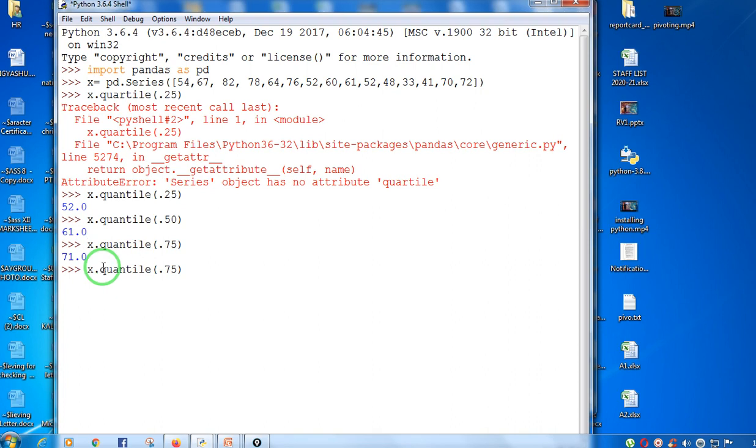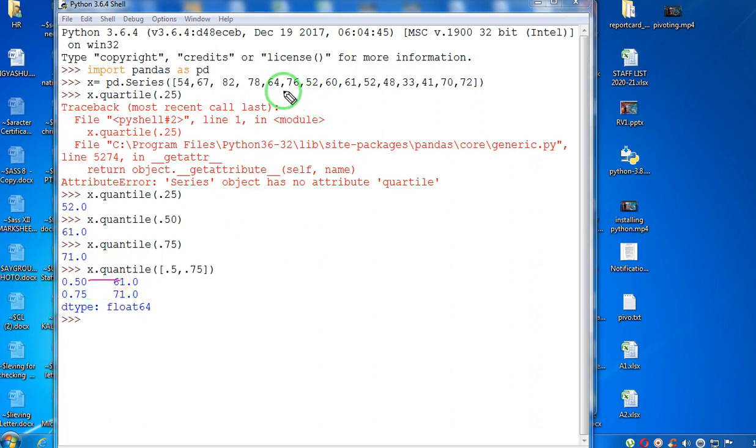If you want to generate two quantiles simultaneously, you have to use a square bracket for that: 0.5 comma 0.75. So it will generate your second quantile and your third quantile. That is, it will calculate the 50 percentile and 75 percentile values and show you those values. So here the 50th percentile is 61 and the 75 percentile is 71.